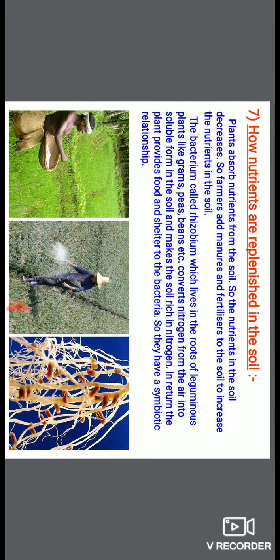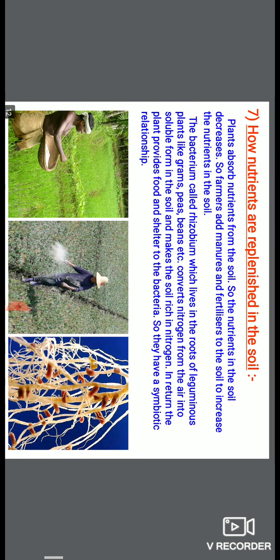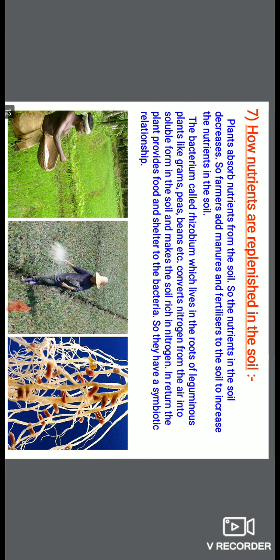It means here the nitrogen in the soil is replaced with the help of bacteria. So nitrogen is replaced either by adding manures and fertilizers by the farmers, or by fixing nitrogen by the nitrogen fixing bacteria.